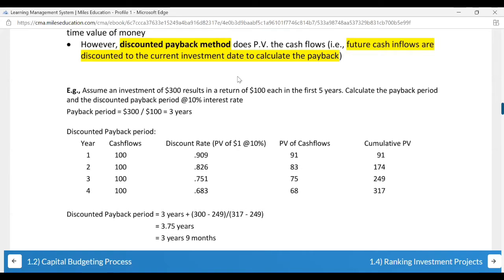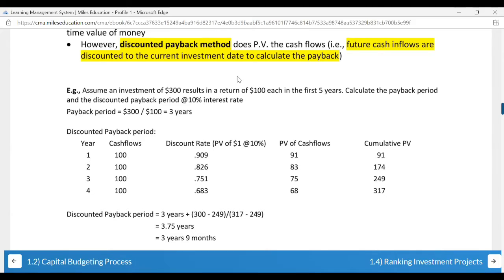But for inflows, when you invest today, you're going to start getting returns from the upcoming period. So at that point of time, you need to start applying a present value factor. And from where will you get this? In the exam, they already give you a present value table. So you need not break your head on learning this. They have listed down the factors, simply multiplied them and landed on the present value of cash flows. They're going to accumulate it, and the point where they're able to recover $300.